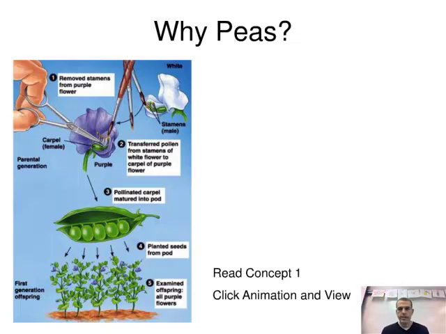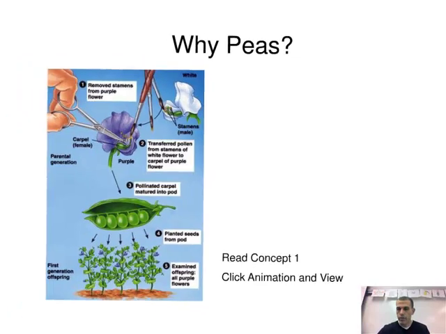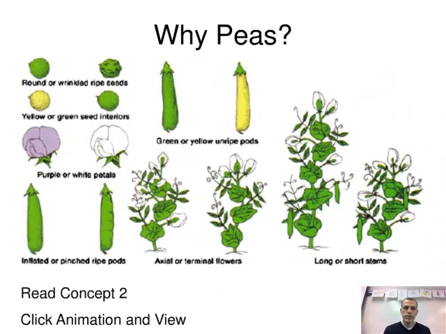But back to the idea of why he chose the pea plants. Again, they're self-fertilizing. That was one of them. There were many different forms that he had. Let's take a look at what I mean by forms. Looking at this, you can see he's looking at round versus wrinkled, yellow, green, purple, white, inflated, pinched, long, short. So with all these different forms, you can see if the numbers that he gets play out the same no matter what characteristic or trait he was looking at. So that was another one, the different forms.